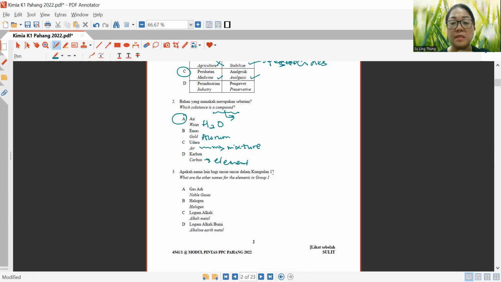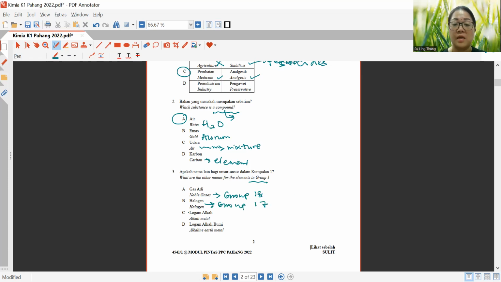Now let's look at question 3. This is from the topic periodic table of elements in Form 4. What are the other names for the elements in group 1? So you see again, it's very, very straightforward, this question. Noble gases is usually group 18. Halogens will be group 17.